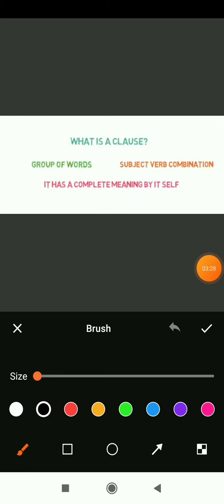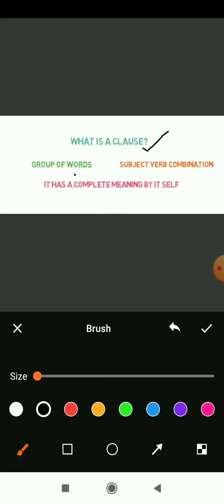Now we have discussed what a clause is. A clause is a group of words with subject and verb agreement, and there are independent clauses and dependent clauses. This is a short recap of what we discussed from the previous slide. Now let's look at what a clause is in a simple manner.